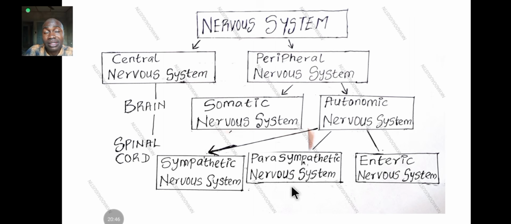For example, as I'm taking this lecture now, my sympathetic nervous system is in action. When I'm resting, maybe I just lie down, operate my phone, watch TikTok videos, or just sit down and edit videos, or I solve maths or something like that, it is the parasympathetic nervous system that controls that. Just know that the sympathetic nervous system controls activity. When you are active, you are just active.